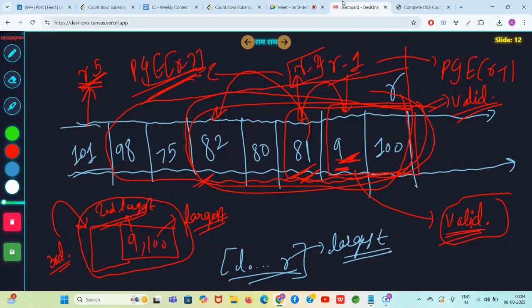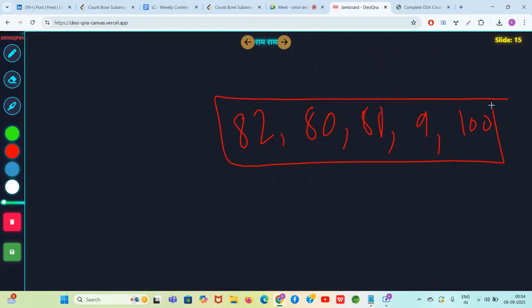Great, brilliant, awesome. If you have now understood what's going to happen, you are noticing the pattern, right? Now you must have understood what I am going to ask in the next question. 82, 81 and what was the other number? 9, 100. You know that this is the largest, this is the second largest. So guys, what do you think? What number needs to be here?